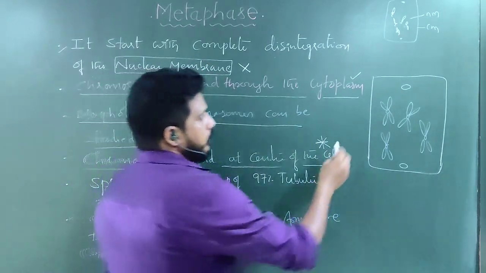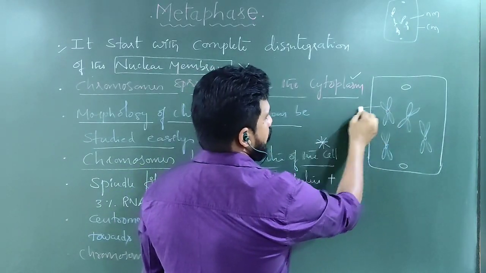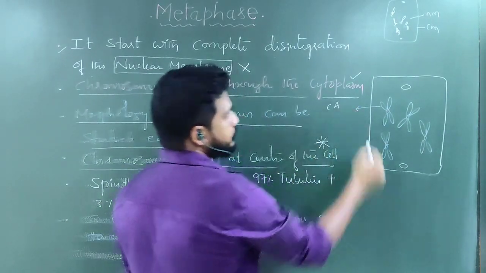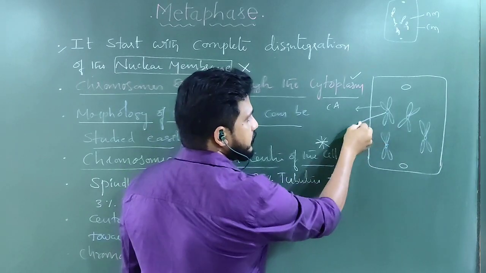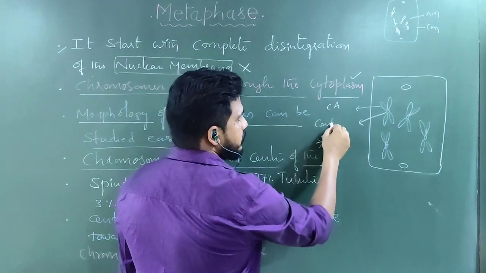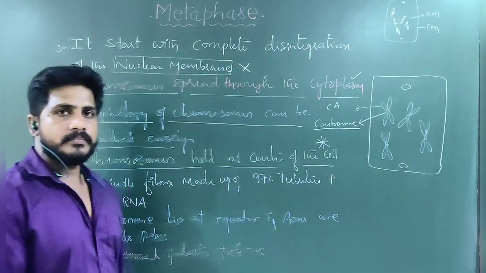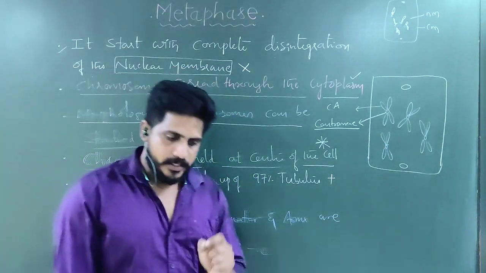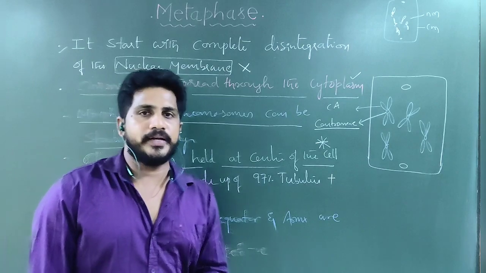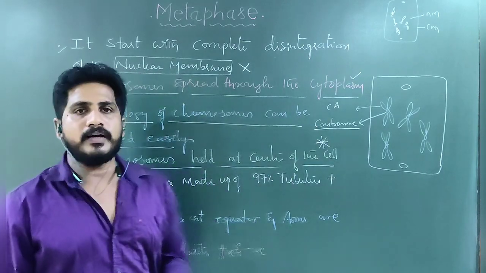One should understand these are called chromosome arms. Then what is this? This is the centromere. I already mentioned this in the last class. What is centromere? Centro means center, mere means unit. From the centromere the chromosome arms extend.